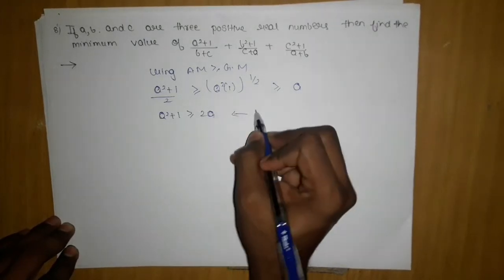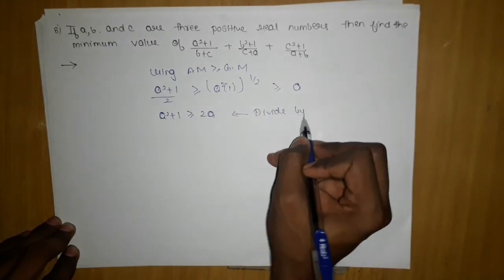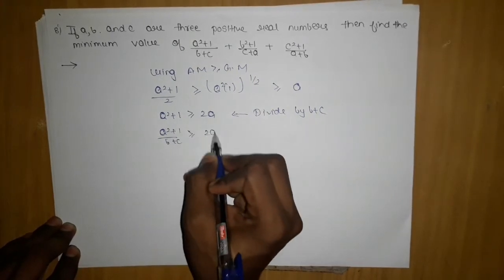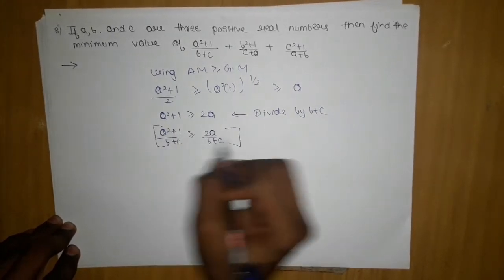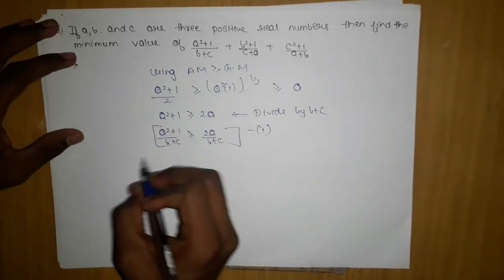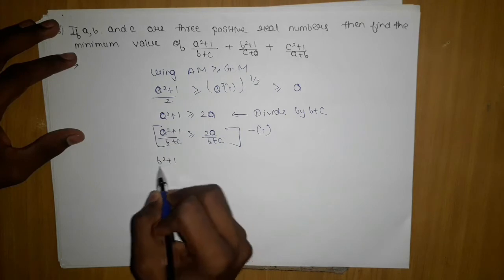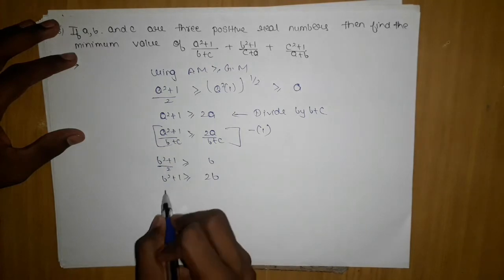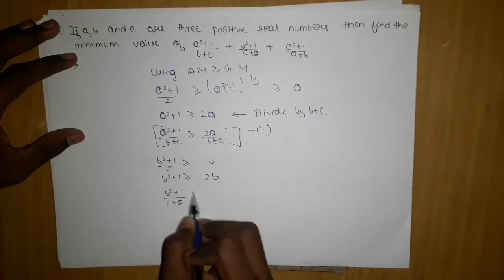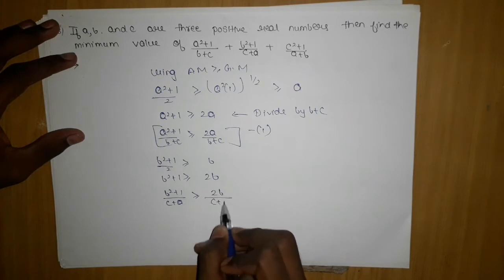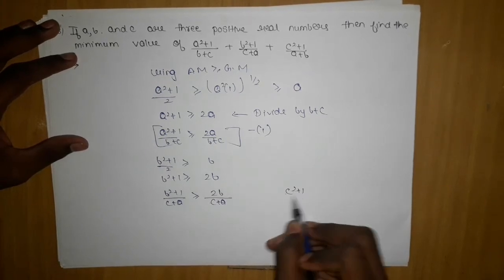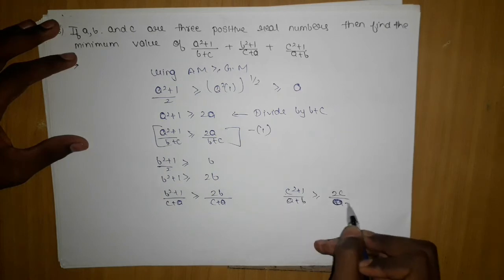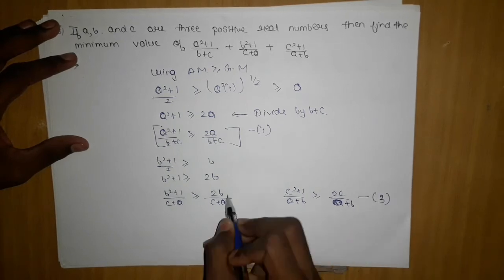2a. If I divide by b plus c, what I have is (a square plus 1) upon (b plus c) greater than or equal to 2a upon (b plus c). Okay, this is my first. Similarly, I will apply it on (b square plus 1) by 2 greater than or equal to b, which will give me b square plus 1 is greater than or equal to 2b. Finally, (b square plus 1) divided by (c plus a) is greater than or equal to 2b upon (c plus a). And last thing, (c square plus 1) upon (a plus b) is greater than or equal to 2c upon (a plus b). So this was third, this was second.